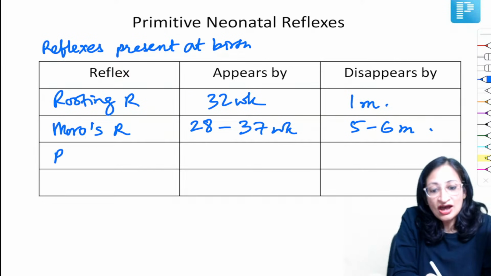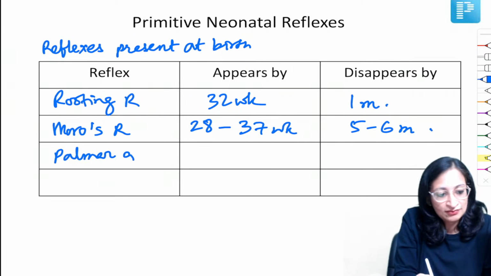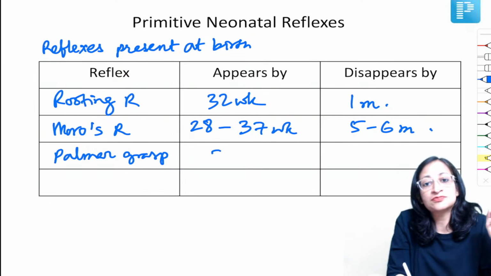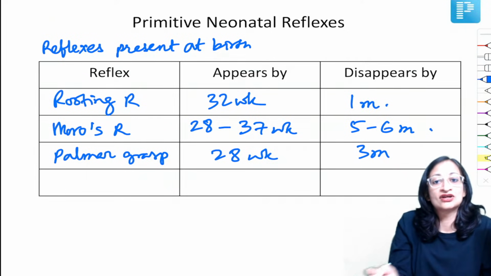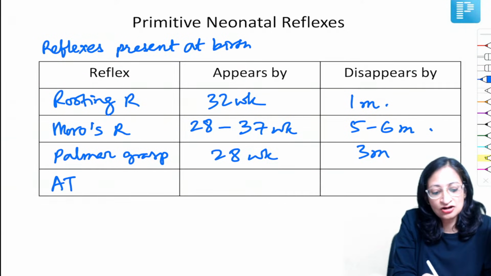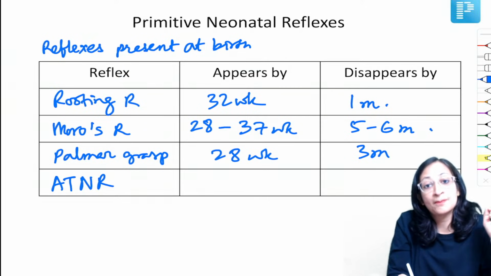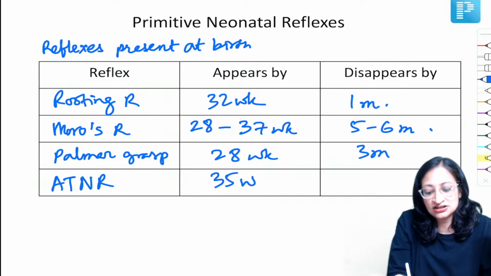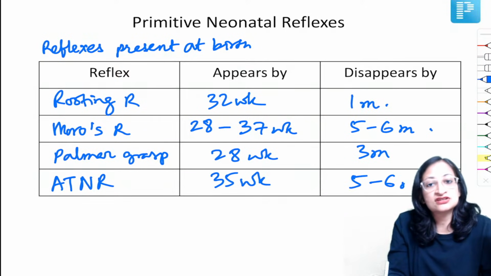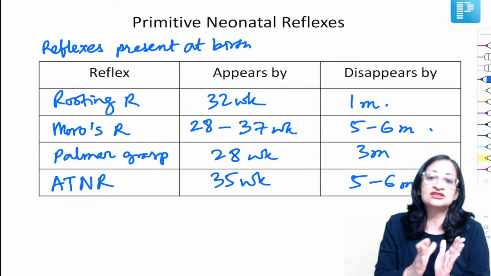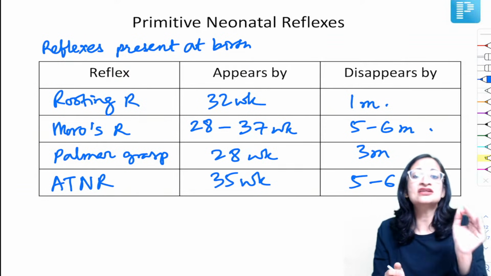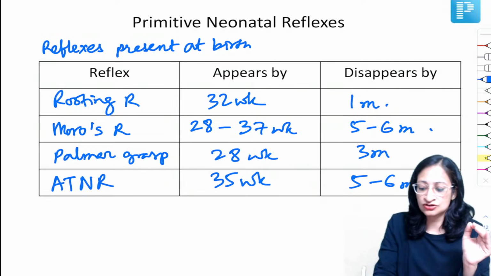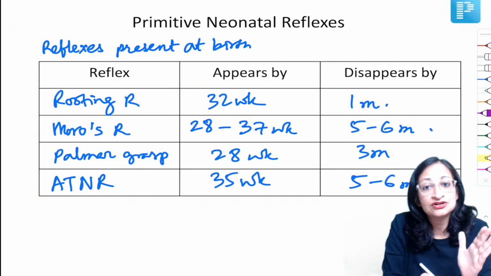Then you have a palmar grasp reflex, which we already mentioned. Palmar grasp reflex appears by around 28 weeks of gestation, disappears by 3 months postnatal age. And there is another, ATNR or asymmetric tonic neck reflex, appears at around 35 weeks gestation, disappears by 5 to 6 months. Only when this reflex disappears, baby will learn to roll over from prone to supine, supine to prone.